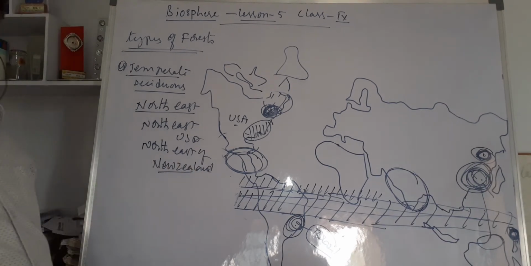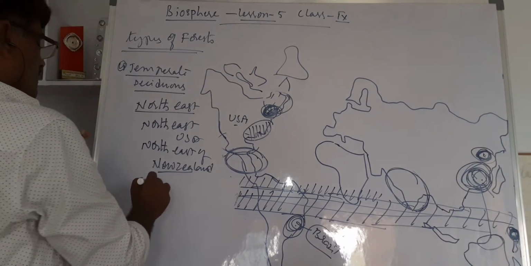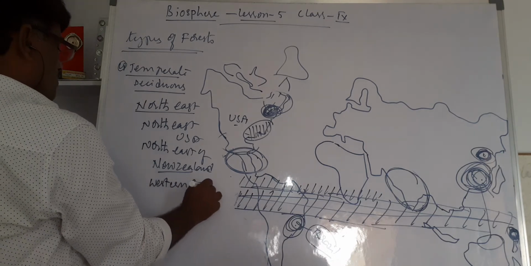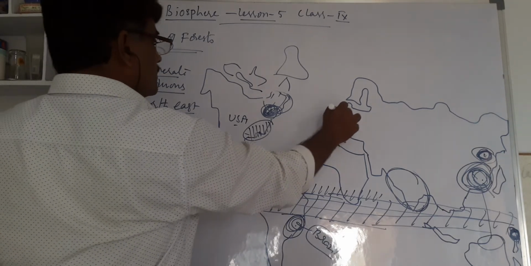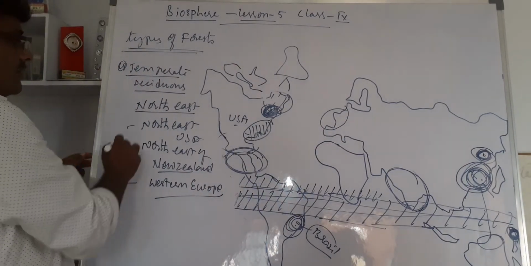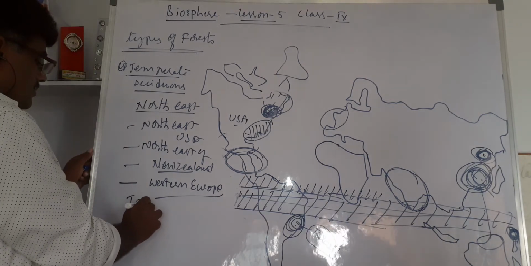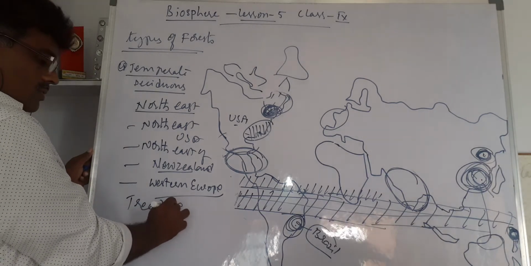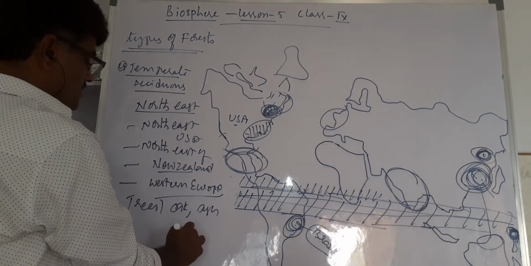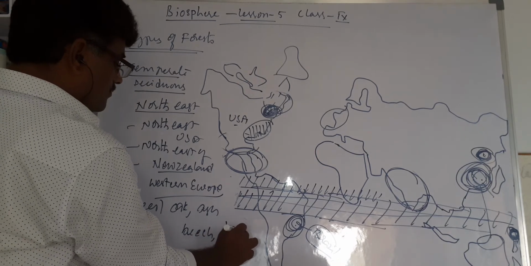Coming to this forest, Western Europe also can be seen. Western Europe is an important area where we can find it. Talking about the trees here: oak again, ash, beech, birch.